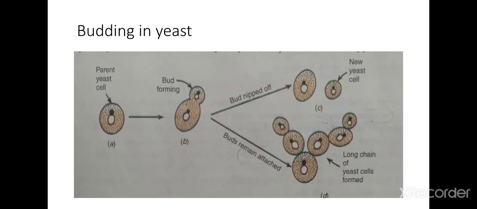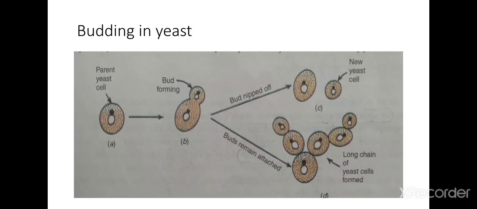Budding in yeast however often takes place so fast that the first bud starts forming its own buds, and all of them remain attached to the parent yeast cell, forming a chain of yeast cells. Here you can see in the picture. But after some time all the yeast cells of the chain separate from one another and form individual yeast cells.